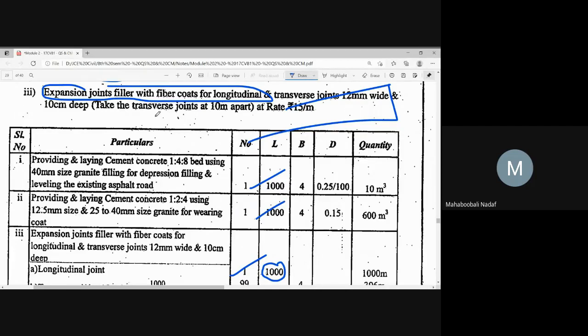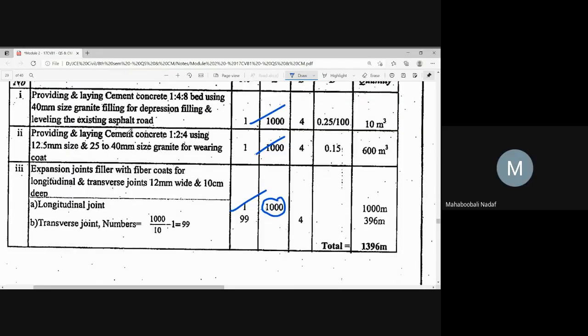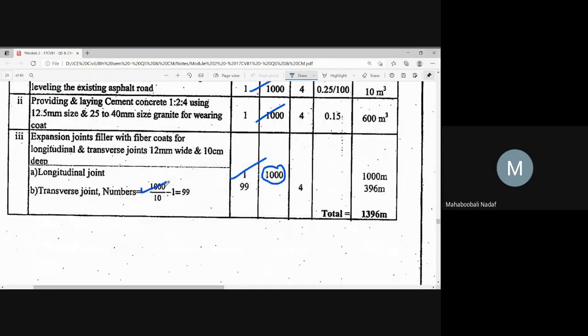Transverse joint, what is the spacing? 10 meters, sir. So total 1000 meter, for every 10 meter you have one transverse joint. So 1000 by 10 minus 1, you have to deduct 1. So 99 will be your transverse joint.